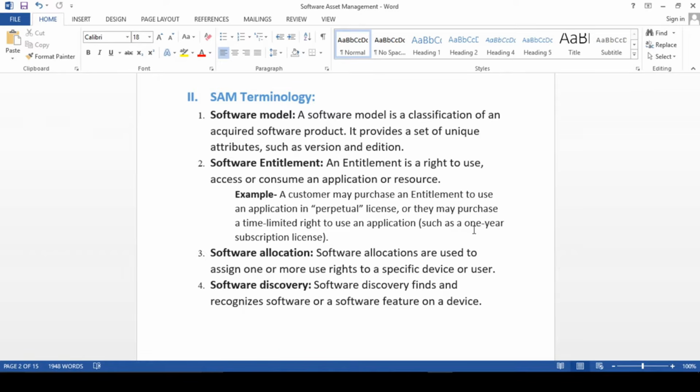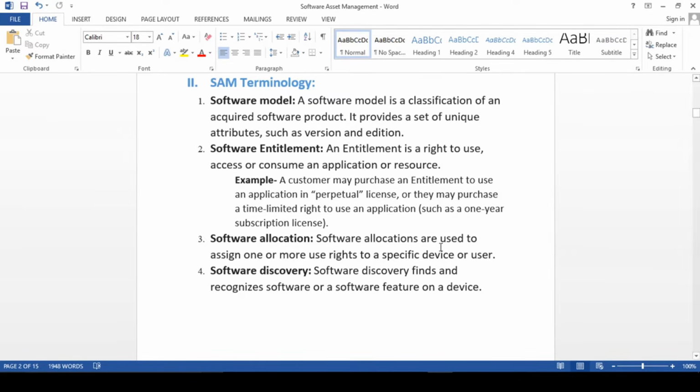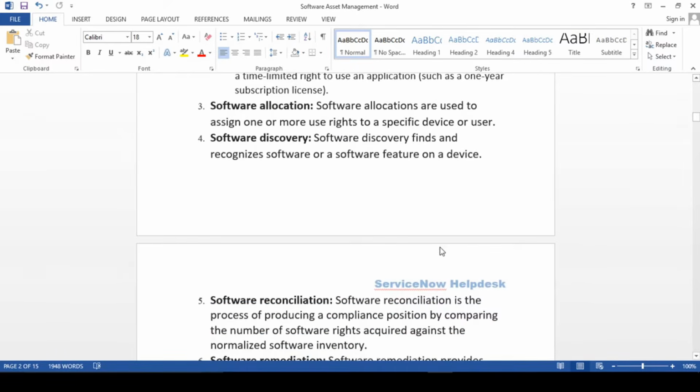Fine. So fourth point, guys, software discovery. Software discovery is nothing but if we are using a discovery module, then discovery will automatically discover the installed software on the PCs or your devices. So that is where the discovery module comes into the picture. Along with the devices, discovery also discovers the software installed on them. So from there only we have to keep track of it.